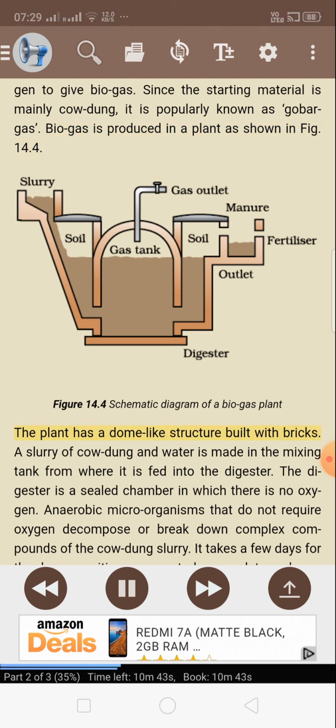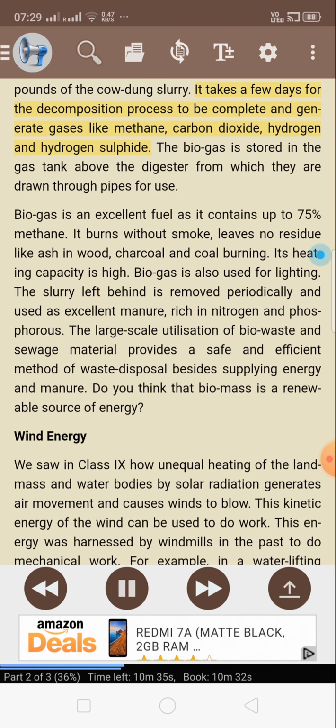The plant has a dome-like structure built with bricks. A slurry of cow dung and water is made in the mixing tank from where it is fed into the digester. The digester is a sealed chamber in which there is no oxygen. Anaerobic microorganisms that do not require oxygen decompose or break down complex compounds of the cow dung slurry. It takes a few days for the decomposition process to be complete and generate gases like methane, carbon dioxide, hydrogen and hydrogen sulfide. The biogas is stored in the gas tank above the digester from which they are drawn through pipes for use.